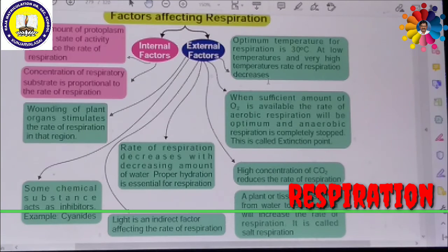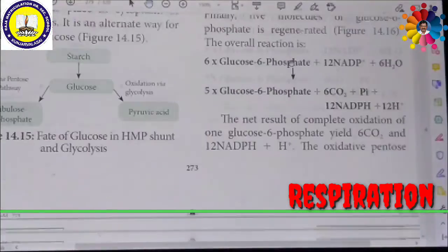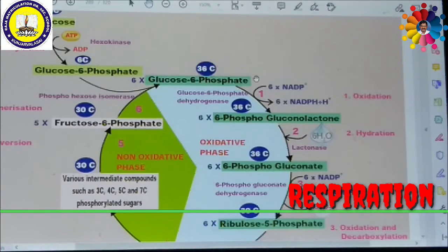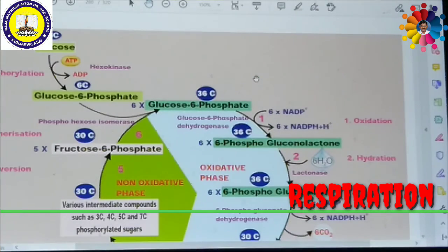Now we are going to see another concept. This is called the pentose phosphate pathway. The pentose phosphate pathway is another concept which was explained by Dickens. During respiration, breakdown of glucose in the cytosol occurs both by glycolysis as well as the oxidative pentose phosphate pathway. That means overall two-thirds of the glucose oxidation takes place through the pentose phosphate pathway rather than glycolysis. So how does this take place?